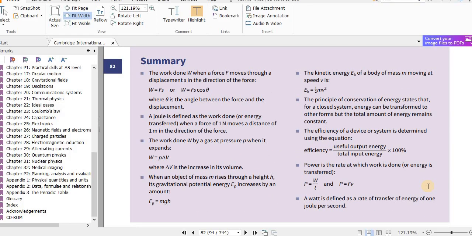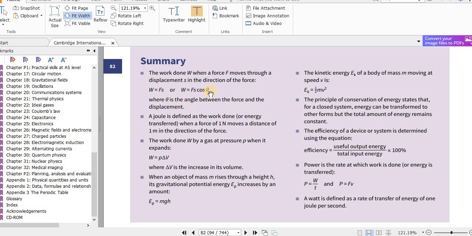Now these key points or summary has all the important points. So this summary is very important. Let's go through what we have learned just now. The work done, W, when a force F moves through a displacement S in the direction of the force, is W equals Fs. Now if F and S are both in the same direction, then we can simply use this equation.